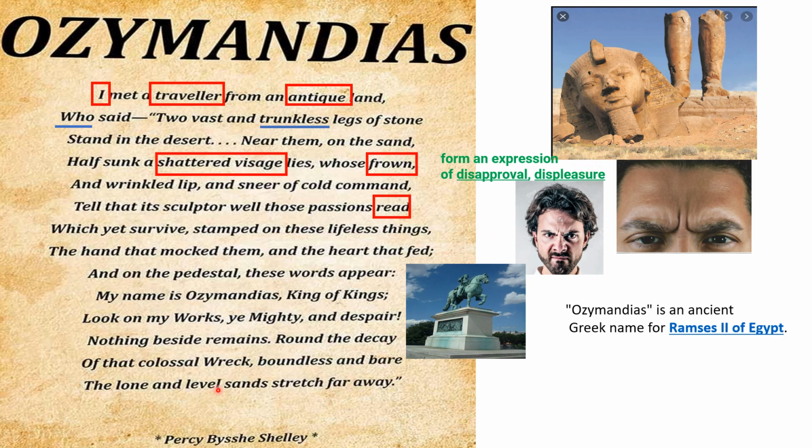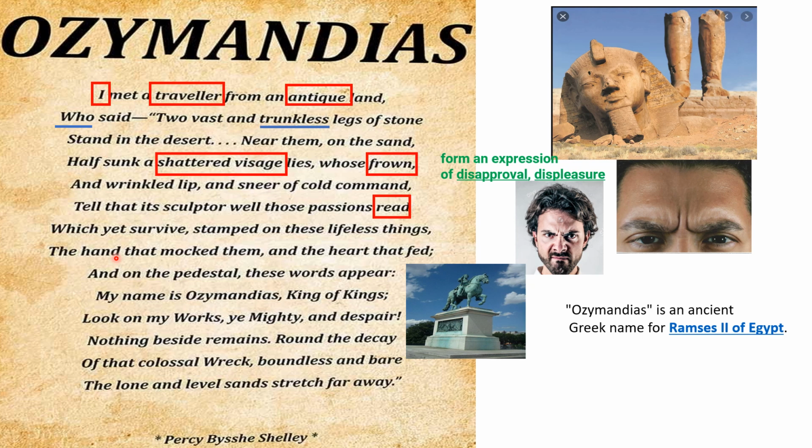So this is what the traveler tells, and indirectly Shelley tells. So we also find a kind of contempt. He hated the rulers, the kings who thought there was no end of them, the ruthless kings who thought they would remain forever. They thought their names would be eternal, but everything came to an end. That's what Shelley is trying to tell us, students.